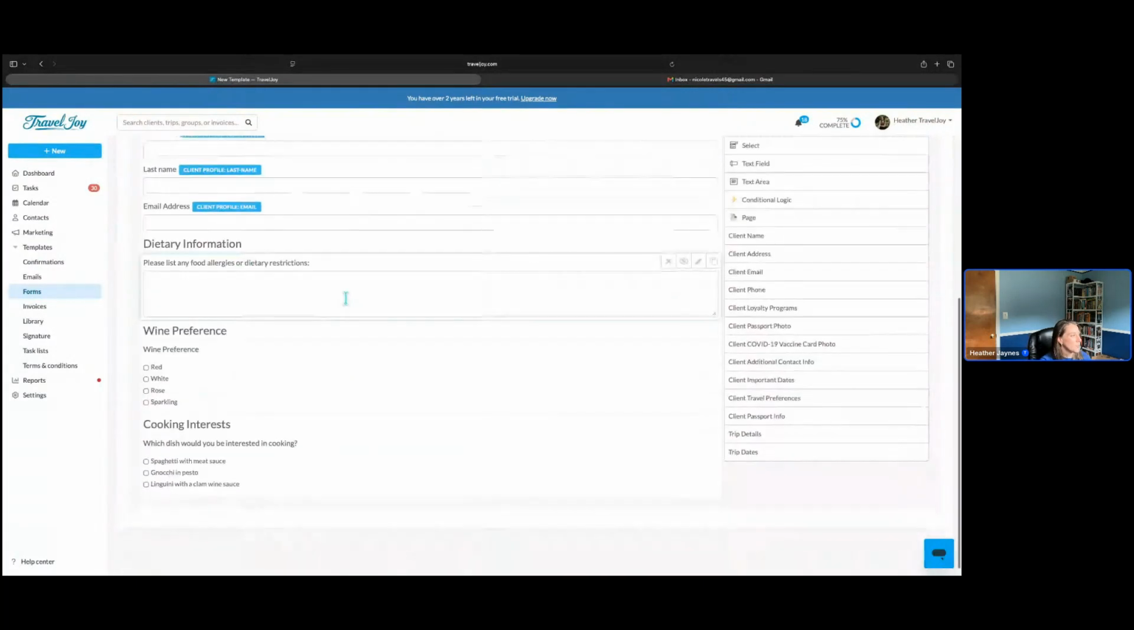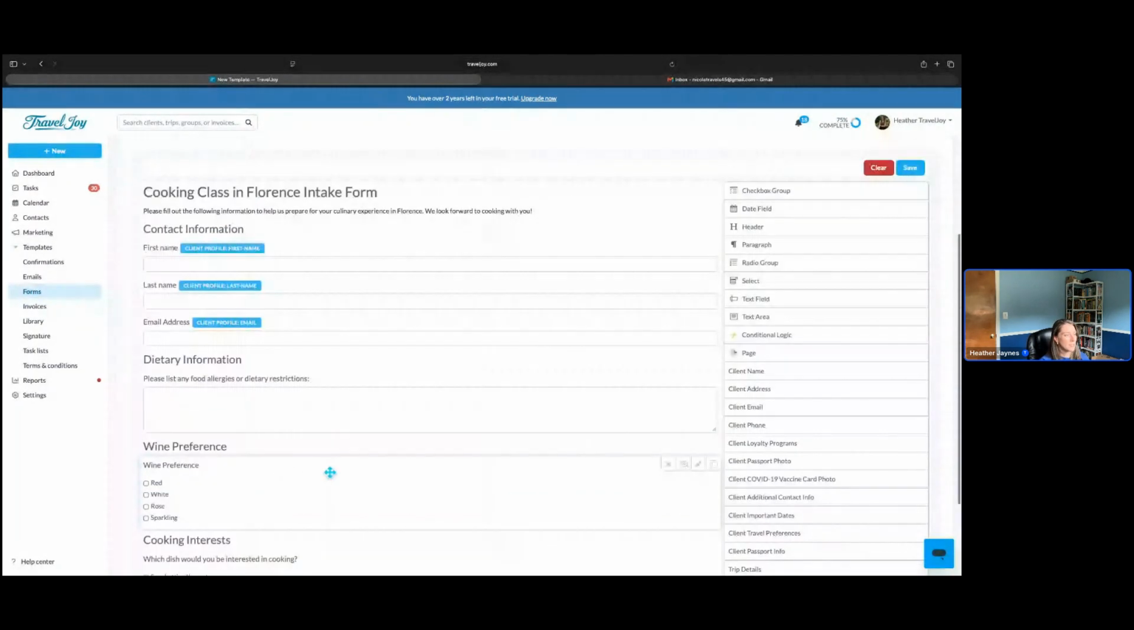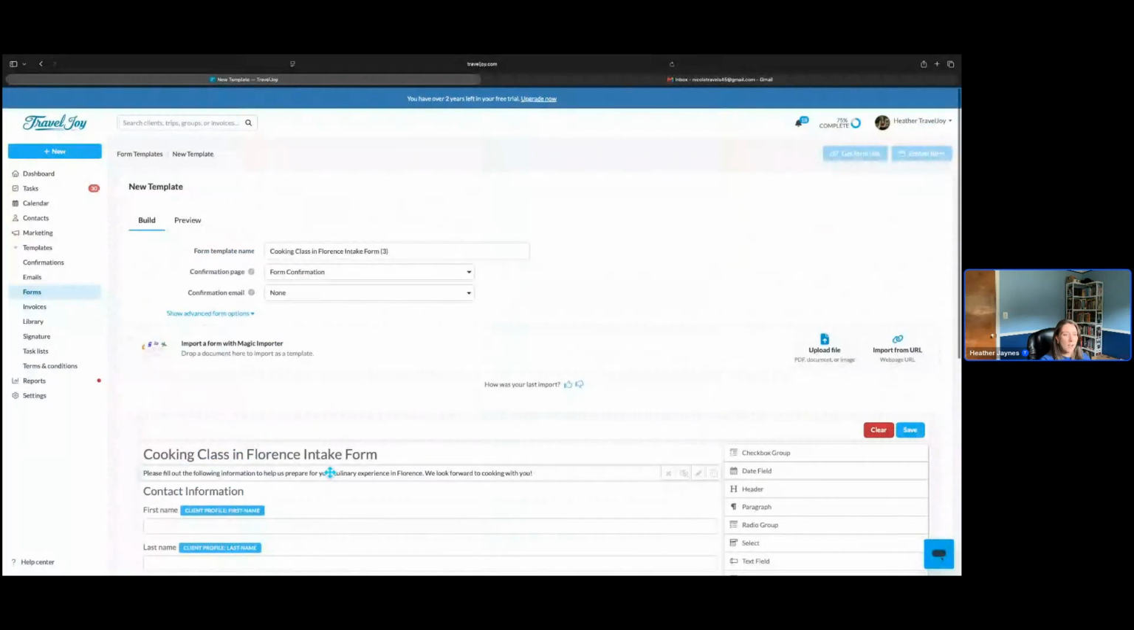Scrolling further down, we see it added the question for dietary information in a text box field. And we have preference questions, so multiple choice questions for a wine preference during the cooking class and which dish that Nicole would like to cook during this class. So everything looks perfect compared to the form that I imported. So all I have to do is hit the blue save button on the right-hand side. And now I am ready to send this off to Nicole once I go back into her trip.